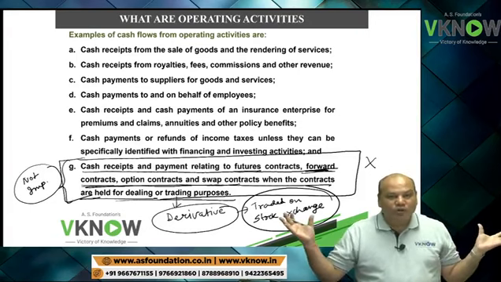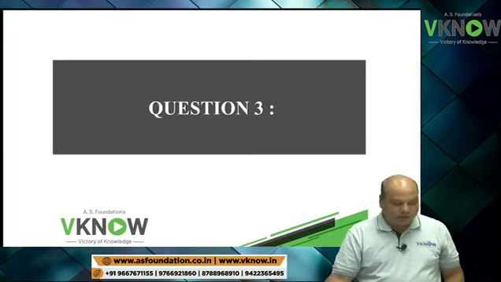However, the sale of plant is an investing activity, not an operating activity. Of course, if you pay income tax on the sale of plant, that income tax will also be treated as an investing activity. So this was all about operating activities.